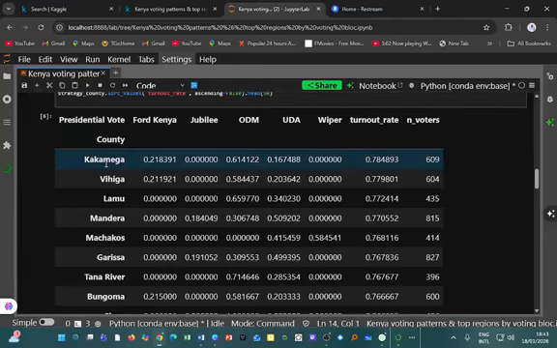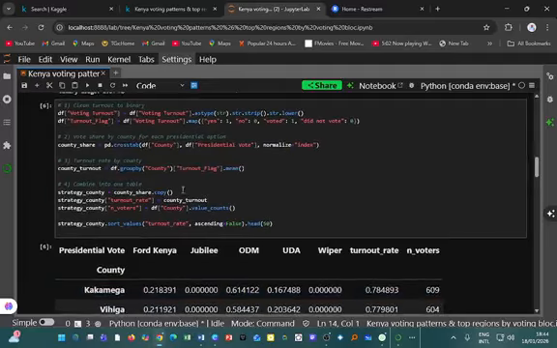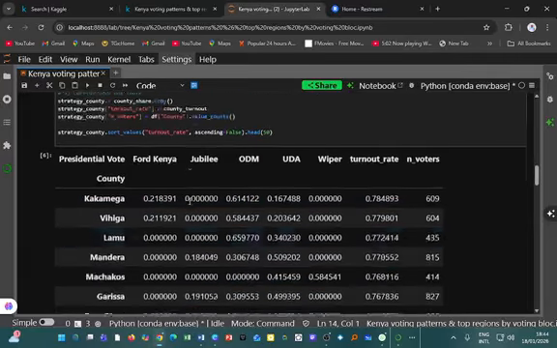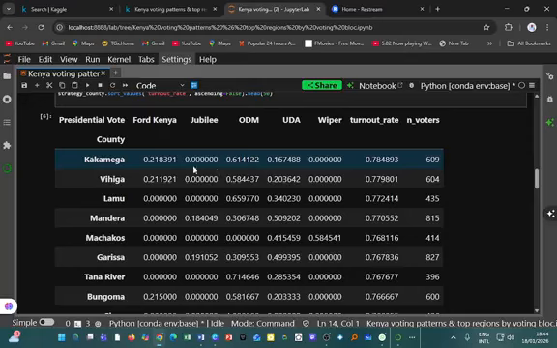So we see that for the presidential vote in Kakamega, 0.22% voted for Ford Kenya. None voted Jubilee, almost 0%. It could be possible that one, two or three people voted, but that percentage is negligible, so we say it is 0. Historically we see 0.661 going to ODM.